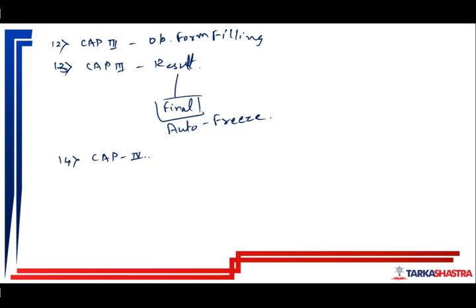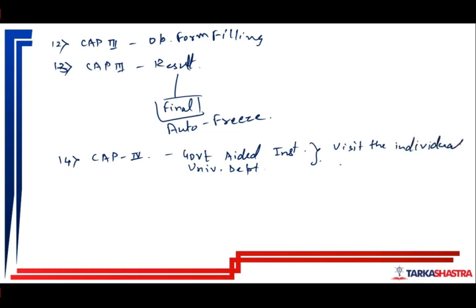Now, cap round 4 is for government aided institutes or university departments. So what you have to do, you have to visit the individual college, and if seats are available, ask for admission.